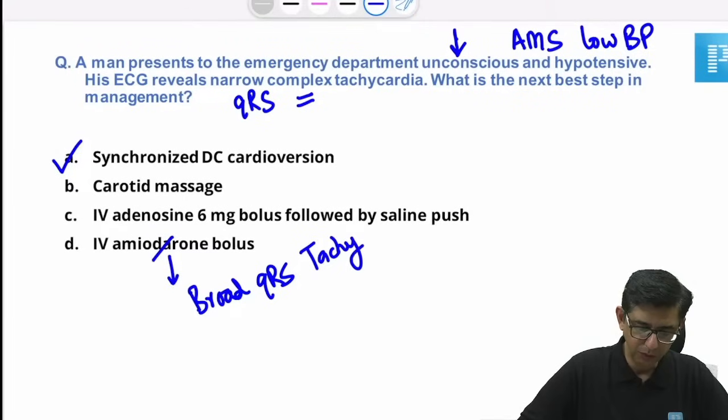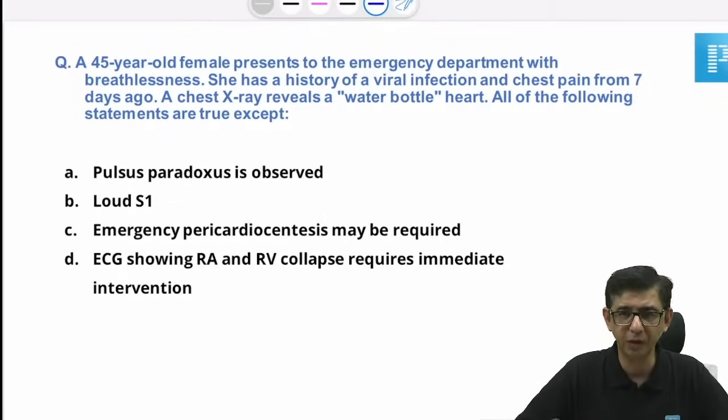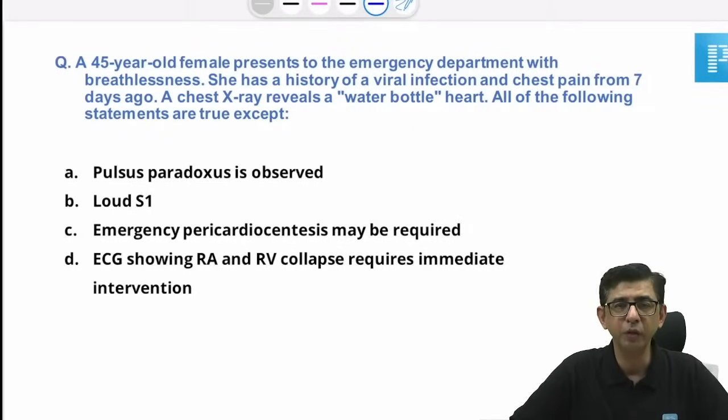Doctor, we are coming to that question of atrial fibrillation. Dr. Kanishk Jha, I'll come to that atrial fibrillation question in a few minutes from now. So just be patient. There were two questions, and the atrial fibrillation one is on the agenda very soon. Okay, now moving to the next one.